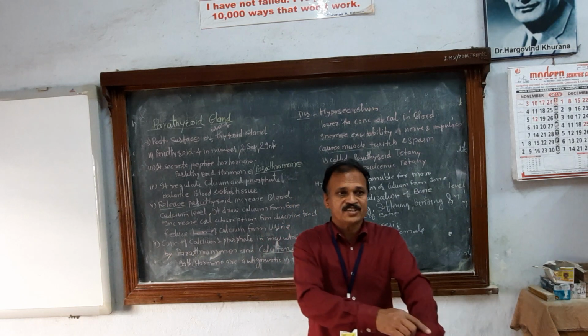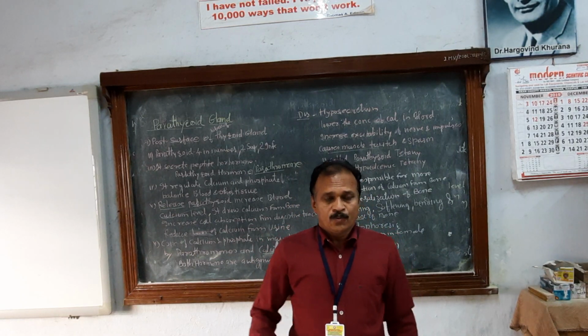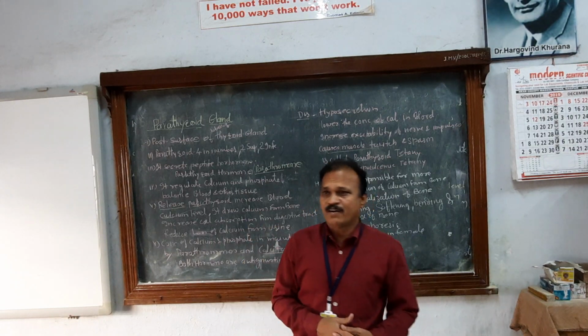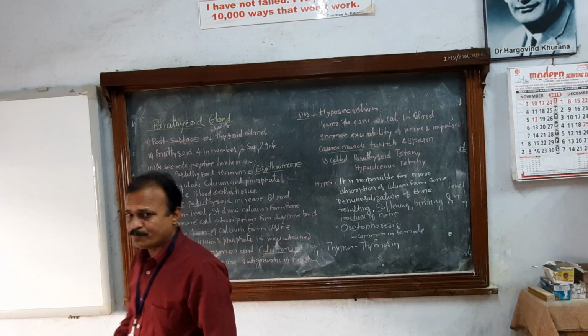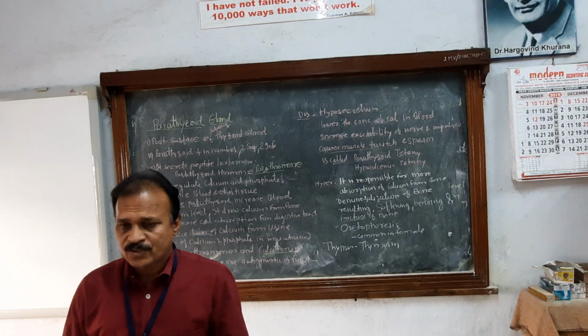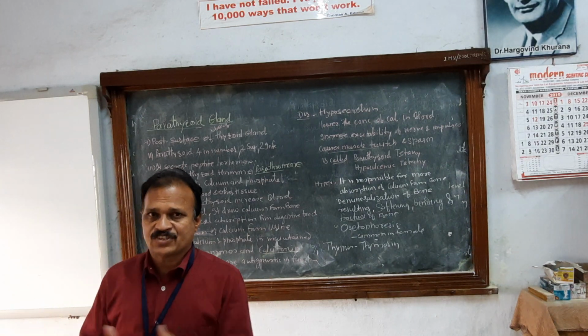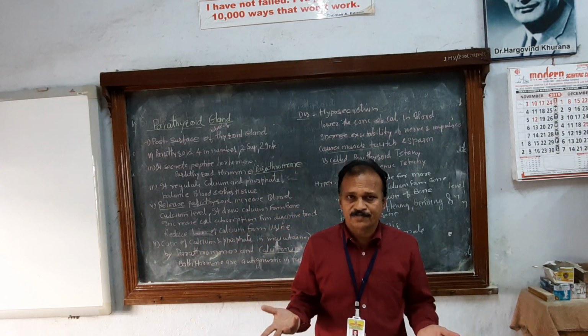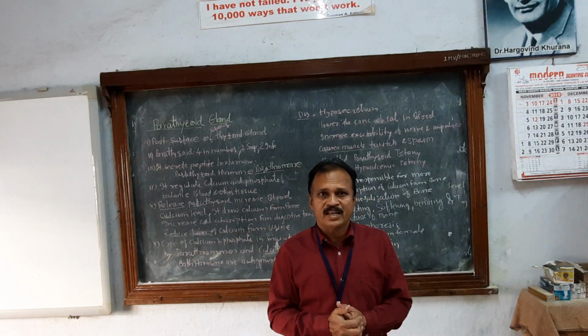Which are the secondary sexual characters? You know, development of axillary hairs and pubic hairs. There may be broadening of the chest, a deeper voice, and development of secondary sex organs inside the body of the male.